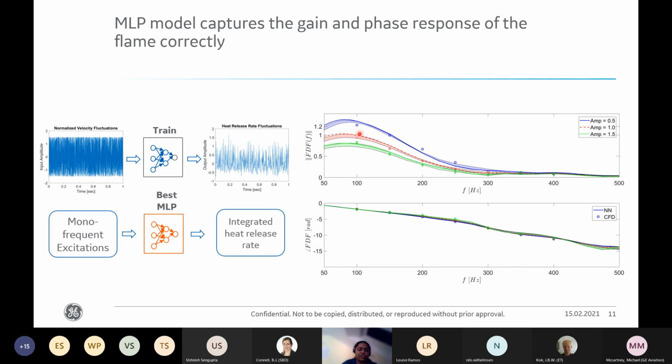This shaded region shows the performance by mean and standard deviation of the best 5 performing neural network models. As you can see, the uncertainty around the prediction is quite low and tight bounds are achieved. And overall, the neural network is able to predict the gain and phase of the model of the flame quite accurately.